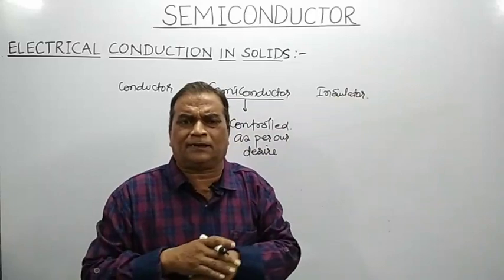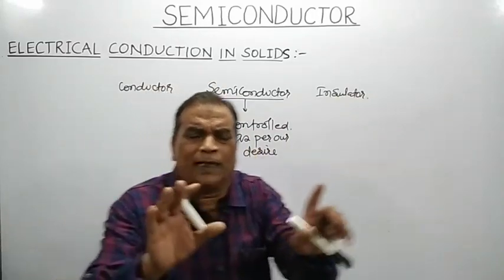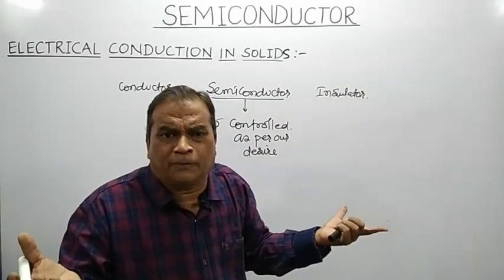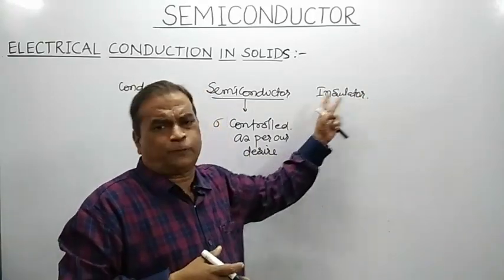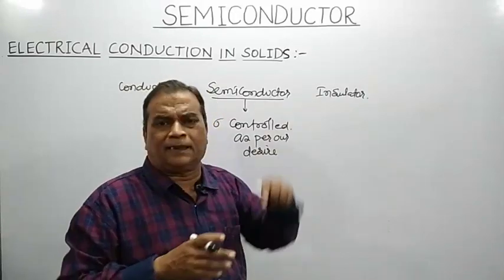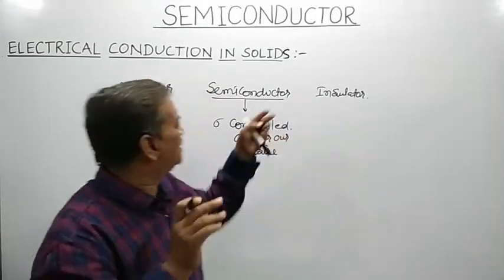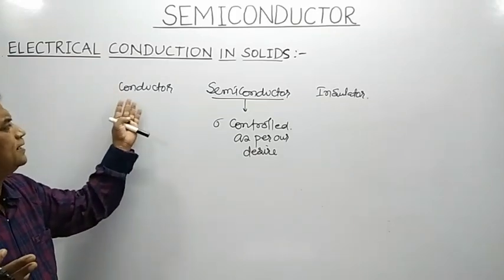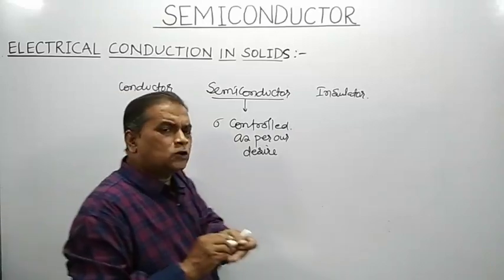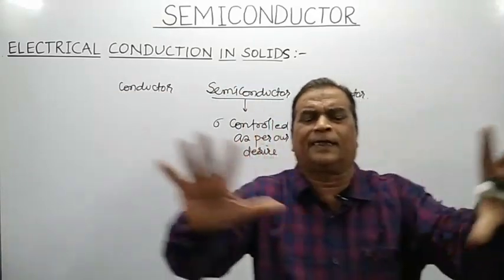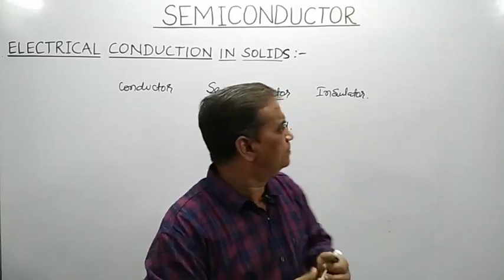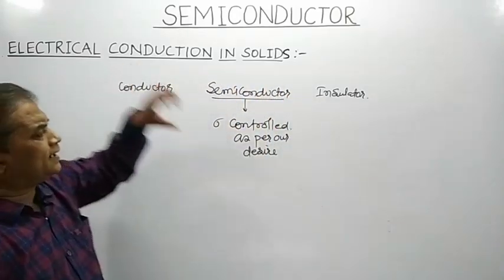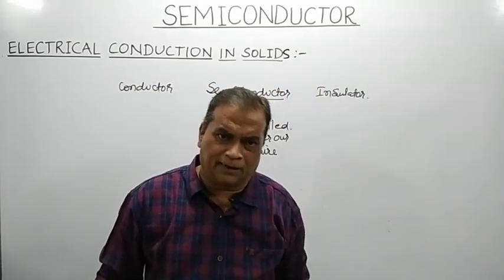Whereas in insulators, no free charges are available for the flow of electric current, or the number of free electrons available is very small compared to a conductor. So materials are broadly divided into three types. Before the invention of semiconductors, materials were either conductors or insulators.